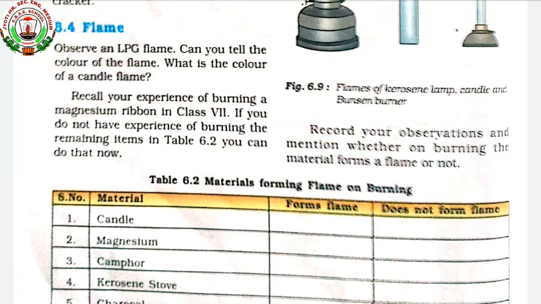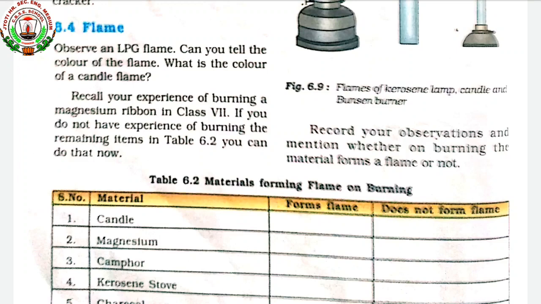Have you seen a burning candle, an ignited matchstick, or a burning gas burner in the laboratory? What do you see? When a candle is burned, we can see a fire, the flame of a candle, clearly visible. When you compare a burning candle and burning gas, are both the flames similar? No, not yet. Their flames as well as their colors are different. Now we are going to learn about the different zones of a candle and its flame.